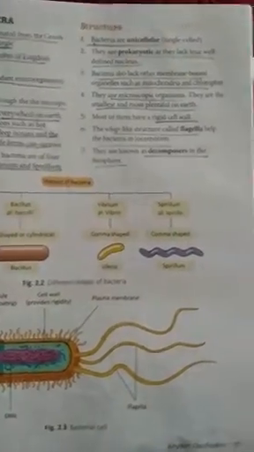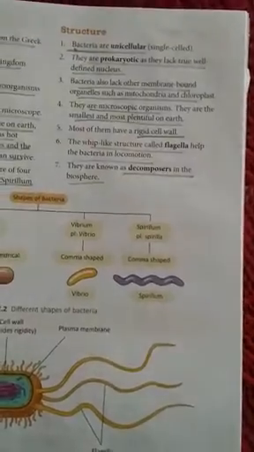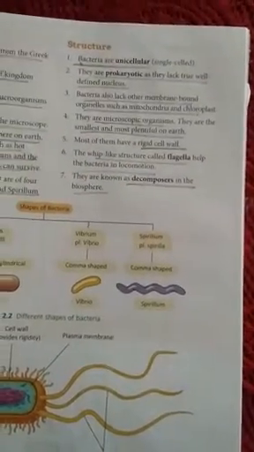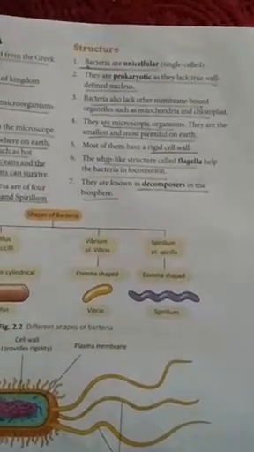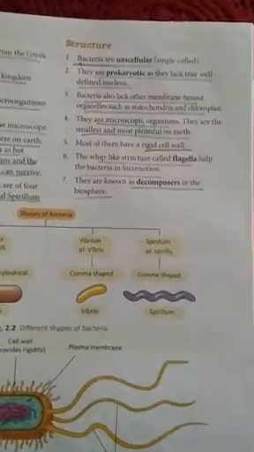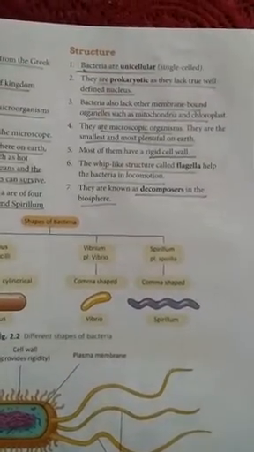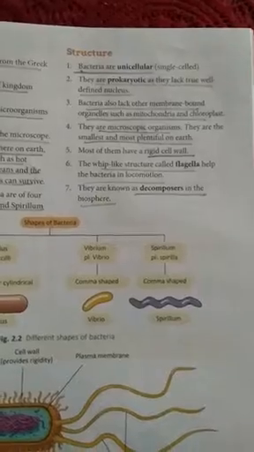Now again we are going to deal with the structure. They are unicellular, that means they are made up of a single cell. They are prokaryotic, that means they don't have a well-defined nucleus. The nucleus is not fully defined. A discrete, properly functional kind of nucleus is not present here.